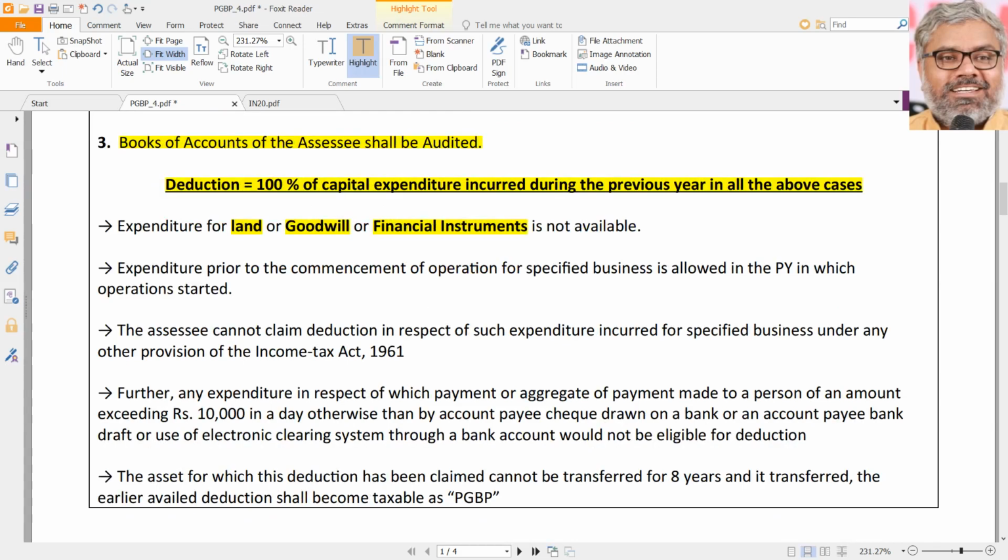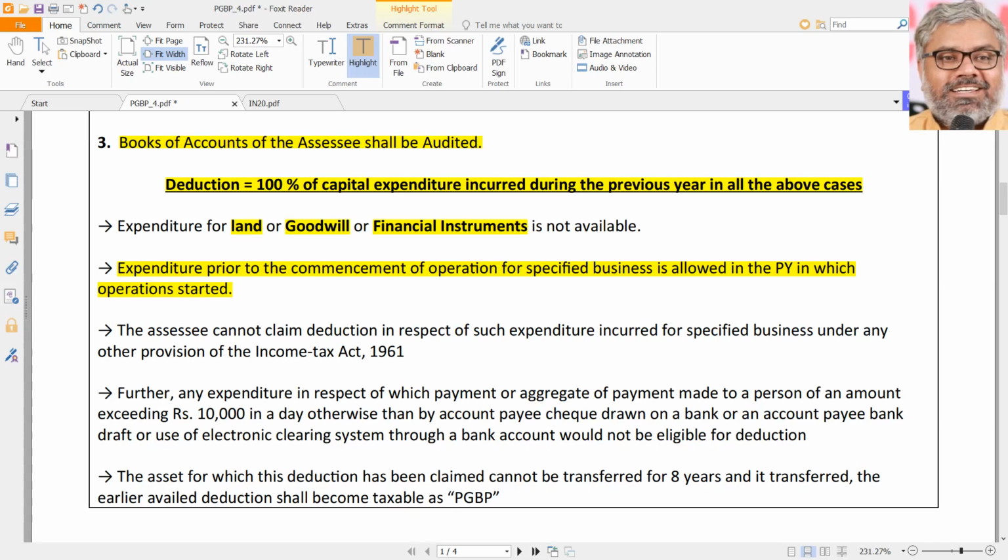That is the first point. And another very important point is that expenditure prior to the commencement of operations for the specified business is allowed in the previous year in which the operations have started. One more observation you can make. A similar thing was there in section 35 also, but in 35 they have mentioned a time period. Expenditure incurred 3 years prior to the commencement of business is allowed as deduction in the year of commencement of business.